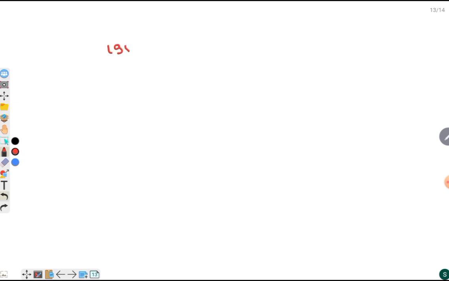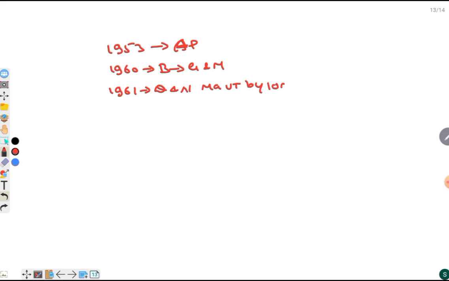So in 1953, Andhra Pradesh was formed, and later in 1960, Bombay was divided into Gujarat and Maharashtra, and in 1961, Dadra and Nagar Haveli was made a union territory by the 10th Constitutional Amendment Act. In 1963, Nagaland was created,